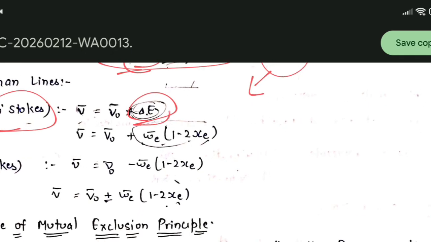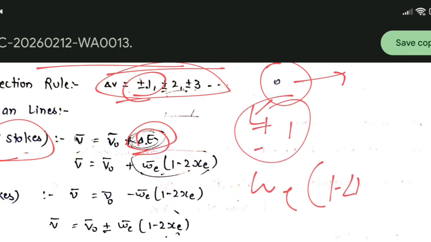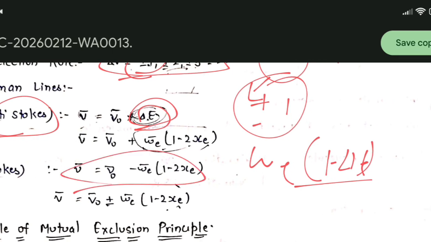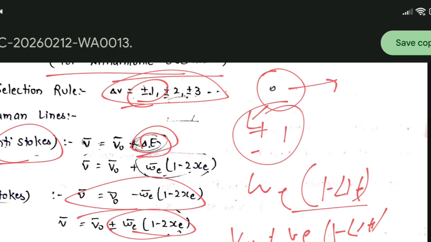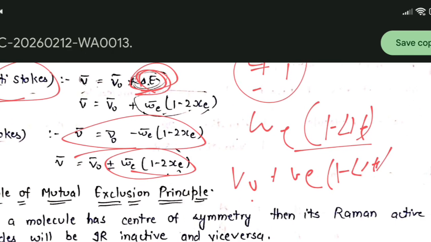It will be ΔE, and we know that for ±1 the value of ΔE will be ωe(1 − 2xe). Similarly for Stokes lines, energy will be decreased. We will get the formula ν0 − ωe(1 − 2xe). This ΔE value we get from ±1 only. For ±2, ±3, we will get different values for ΔE.